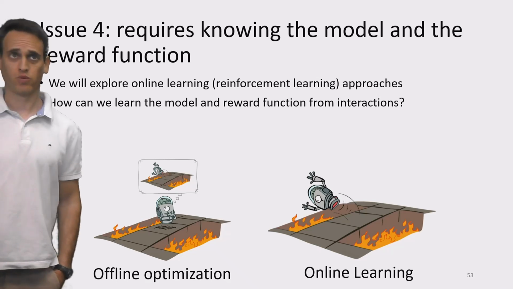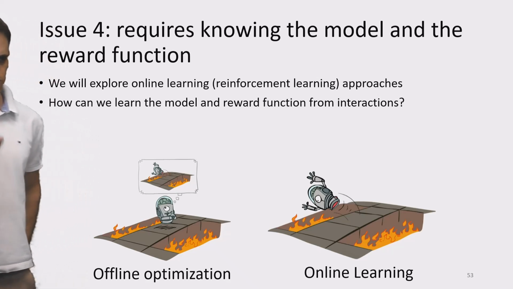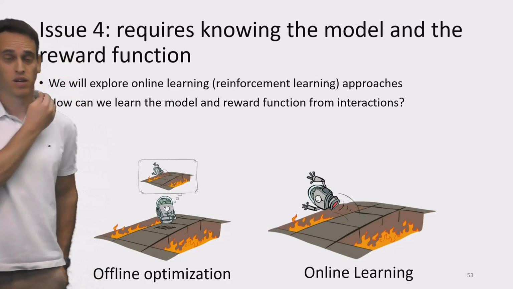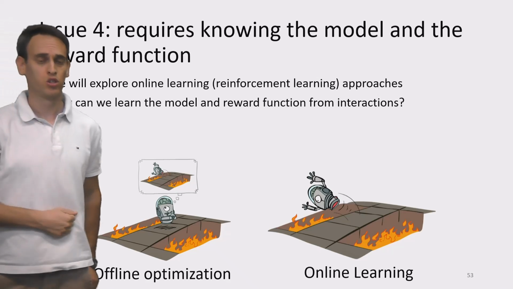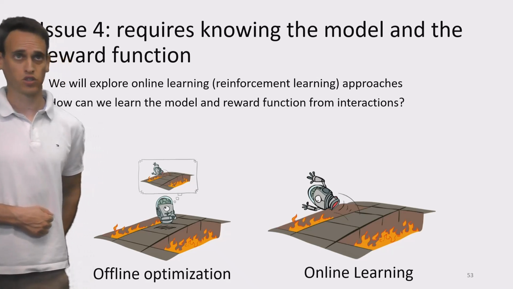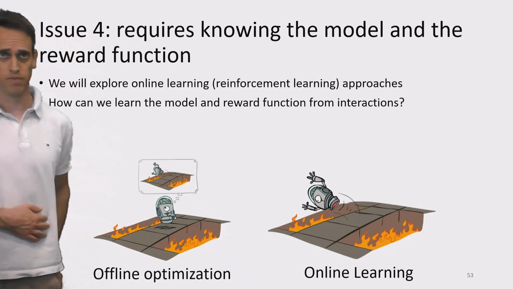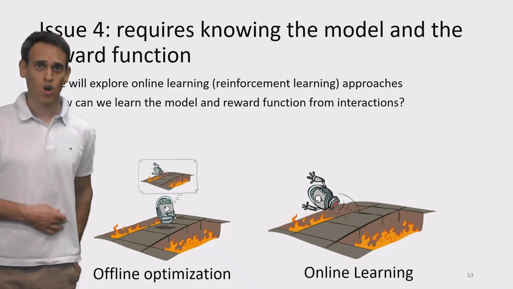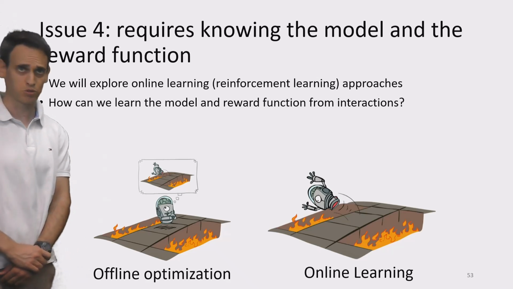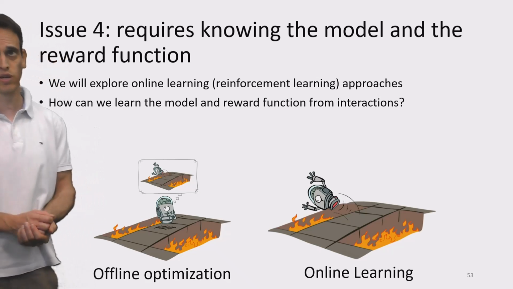So another issue that we would like to address is the need to know the model and the reward function. Both in policy iteration and in value iteration, we're required to perform Bellman updates. And that requires us to know the probability of transitioning between states, and also the reward function, what is the immediate reward that we'll expect to see from following each state and action pair. Obviously, we would like to drop that assumption. In many cases, that's not a reasonable assumption. And so we will explore online learning approaches, reinforcement learning approaches.